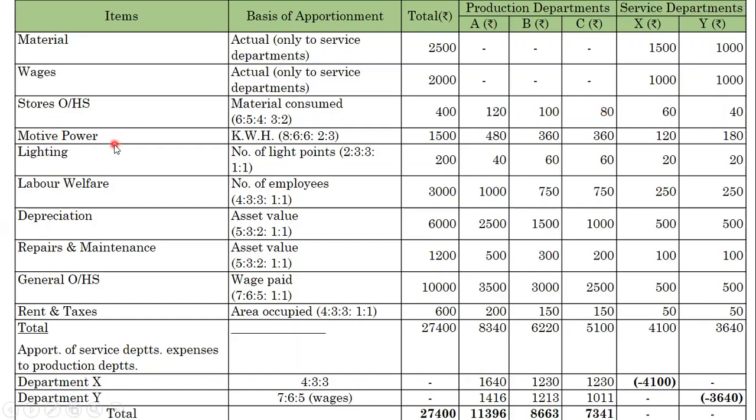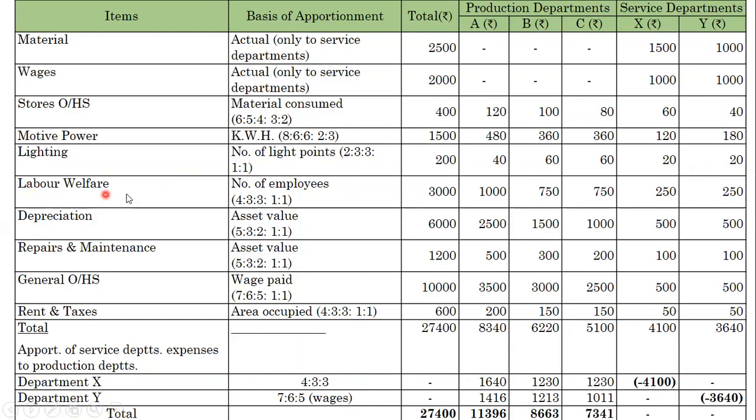Next is motive power. Motive power value is 1,500 given in the problem. Kilowatt hour, the ratio is 8:6:6:2:3. A 480, B 360, C again 360, then X 120, Y 180. Lighting, number of light points, 2:3:3:1:1. The total given in the problem is 200, we have to bring it here. As per the ratio, 40 to A, B 60, C 60, X 20 and Y 20.